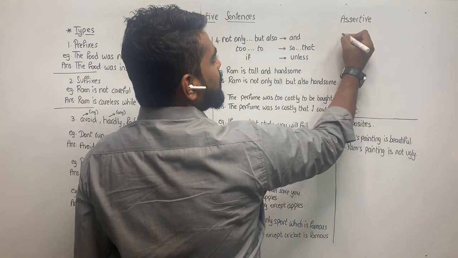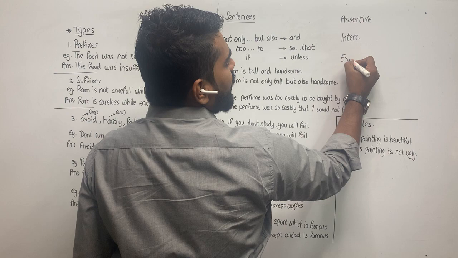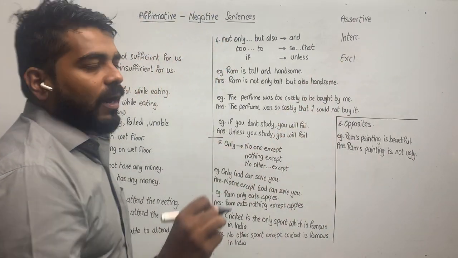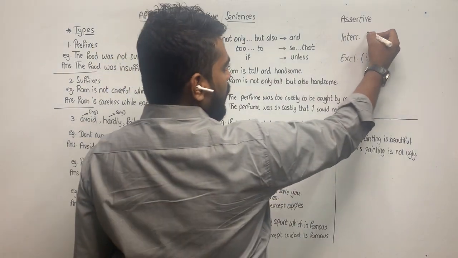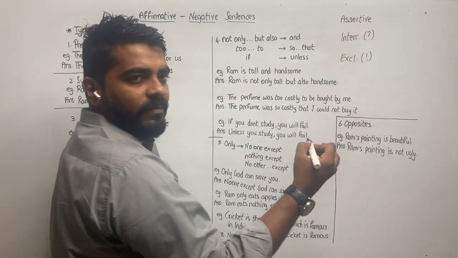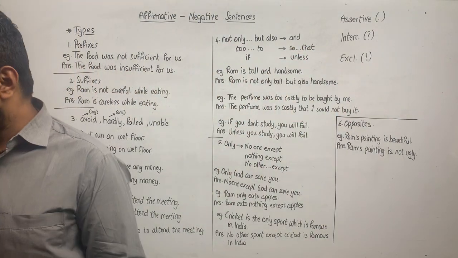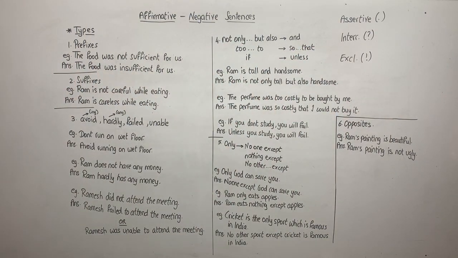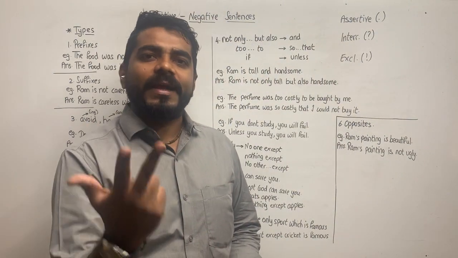Assertive sentences, interrogative sentences, and exclamatory sentences. A sentence which has an exclamatory mark is exclamatory, a question mark is interrogative, and a full stop is assertive. Okay, so broadly classifying the sentences, we have only three kinds: assertive, interrogative, and exclamatory.